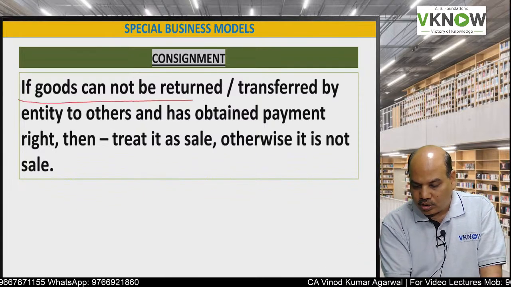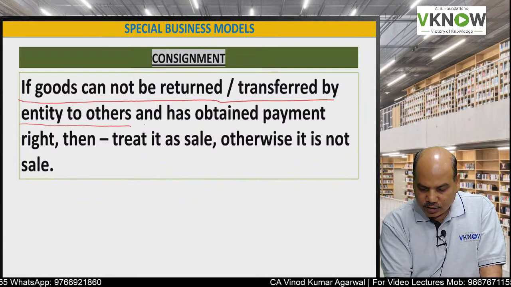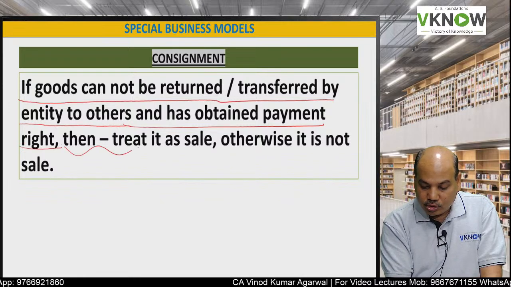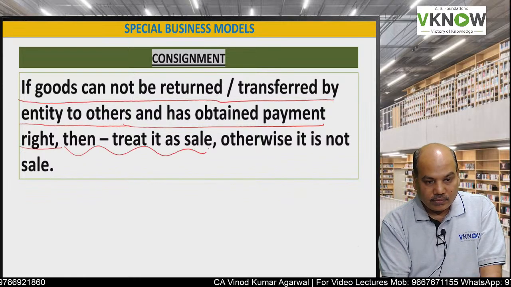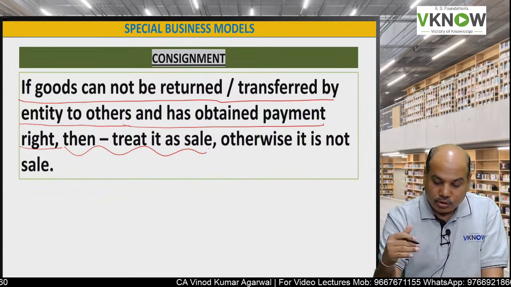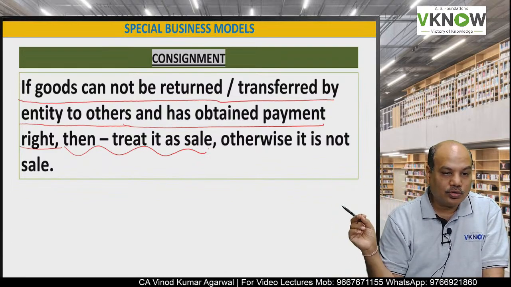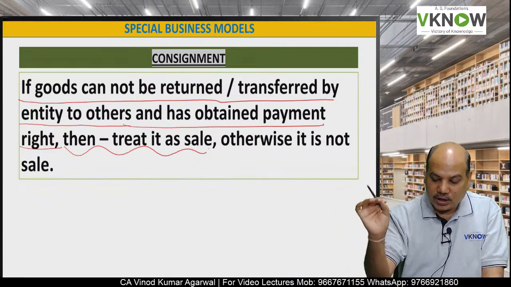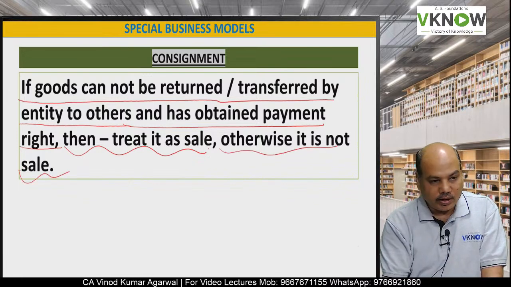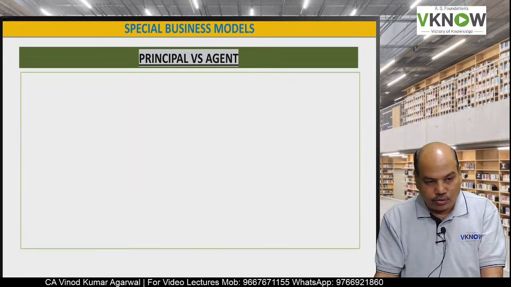If the goods cannot be returned or transferred by the entity to others and it has obtained a payment right, then we will call it a sale. But if the other party can return the goods, can transfer the goods, and will make payment only after he has sold the goods to another party, then it is a consignment arrangement, and revenue will not be recognized until the consignee sells the goods.